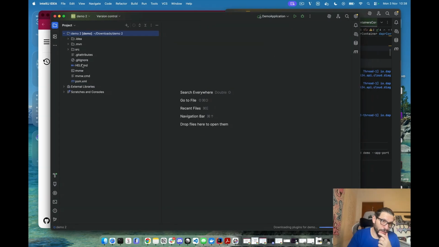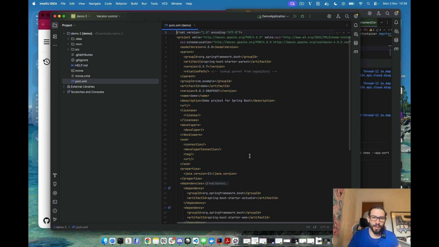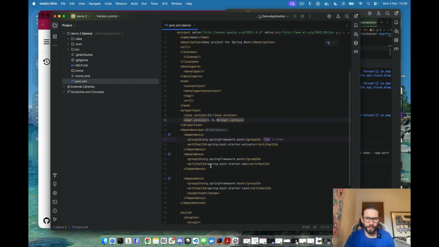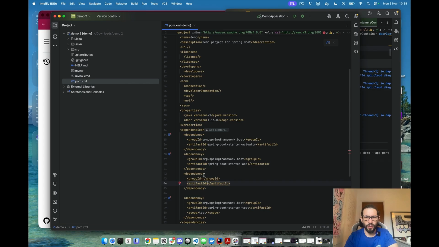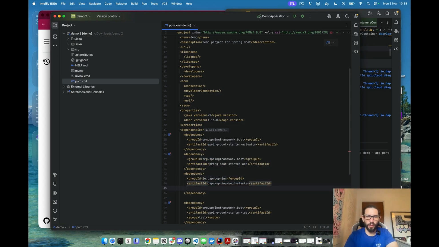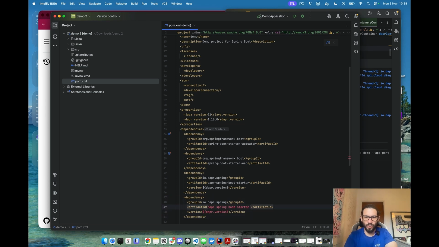Okay, so first of all, the things that we need to do is add the Dapr dependencies that I showed you before. So Dapr version, we will use 1.16.0. And then we will create a new dependency, which is basically io.dapr.spring, and then dapr-spring-boot-starter, right? And we want to use the version that we just defined up there, Dapr version. There you go. Now, the same thing we do for the test dependencies. As I mentioned before, this brings the Testcontainers integration, and we need to mark this one as scope test, right?